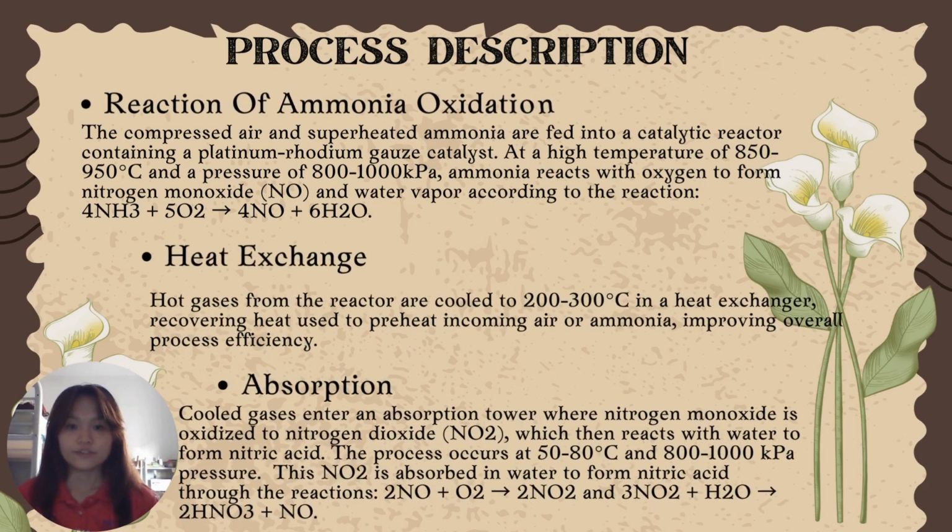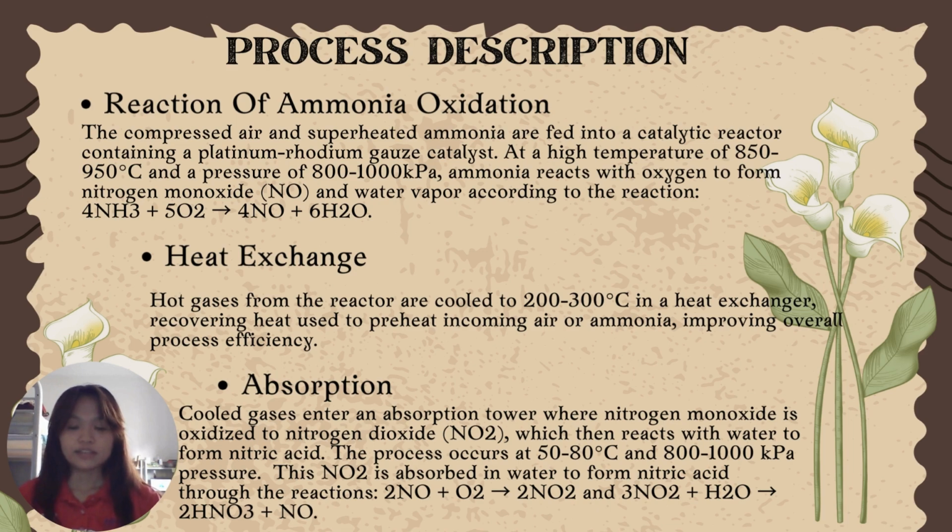In the reaction of ammonia oxidation, the compressed air and superheated ammonia are fed into a catalytic reactor containing a platinum-rhodium gauze catalyst. At a high temperature of 850 to 950 degrees Celsius and a pressure of 800 to 1000 kPa, ammonia reacts with oxygen to form nitrogen monoxide and water vapor according to the reaction below.